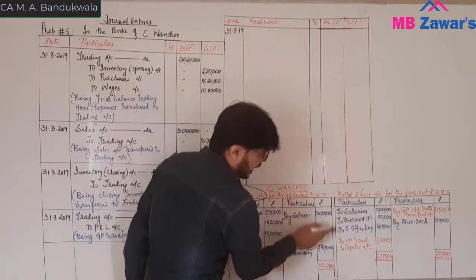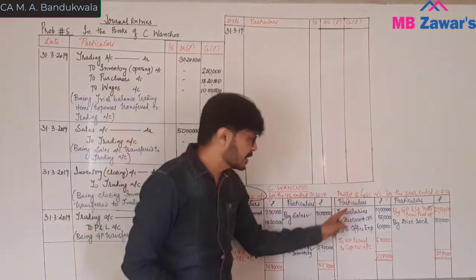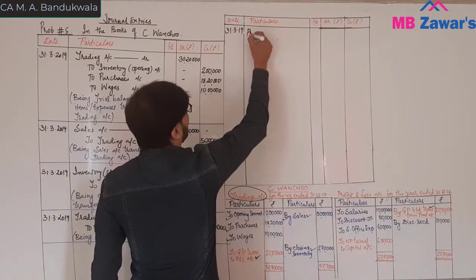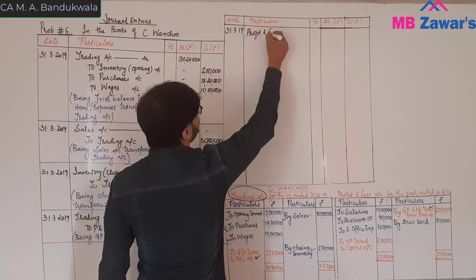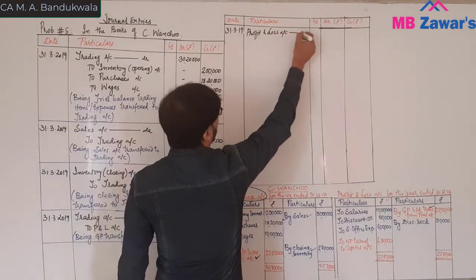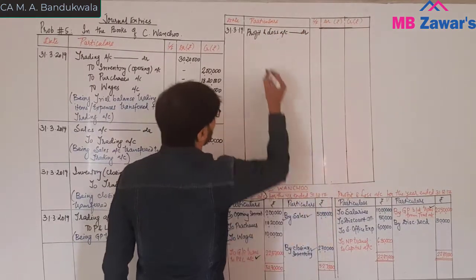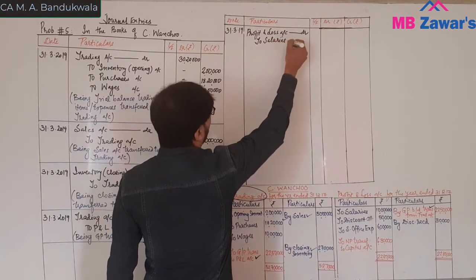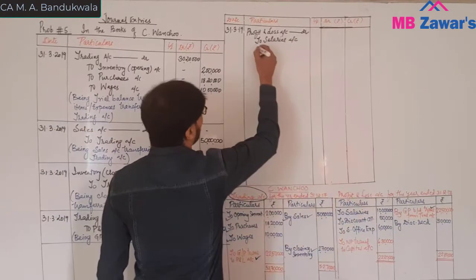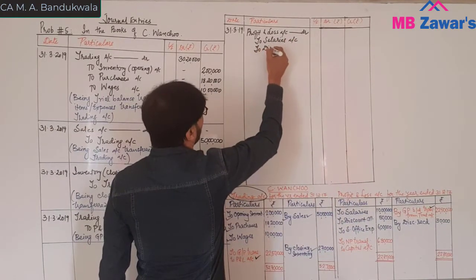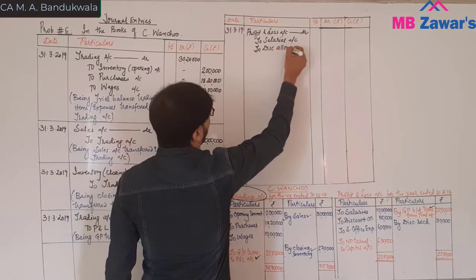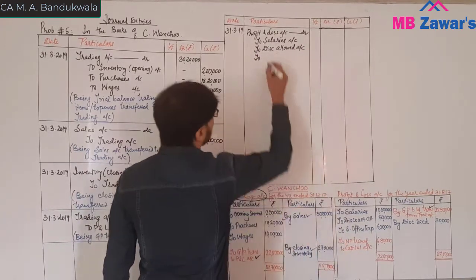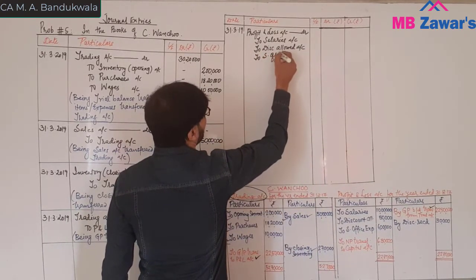Now all the debit items, entry will be profit and loss account debit to salaries account, to discount allowed account, to sundry office expenses account.